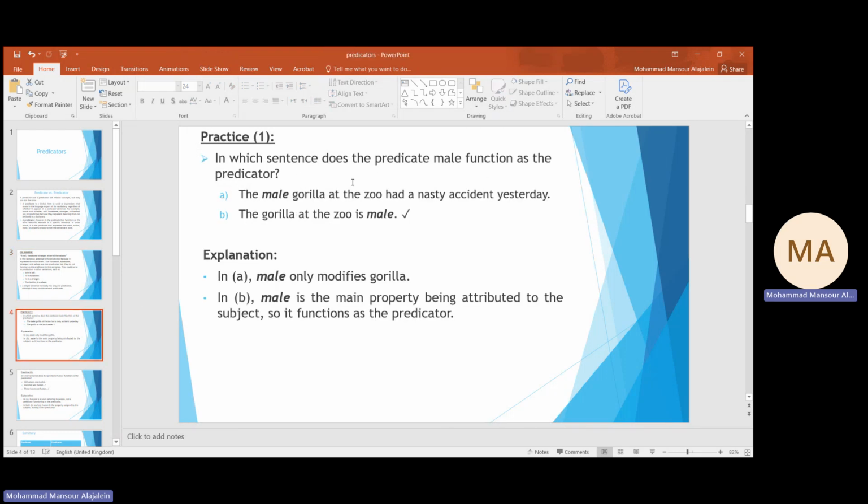Let's do this practice. We have this sentence: the male gorilla at the zoo had a nasty accident yesterday. We can say that male in example one only modifies gorilla, while in B, the gorilla at the zoo is a male. A male here is the main property being attributed to the subject, the gorilla, so it functions as the predicate.